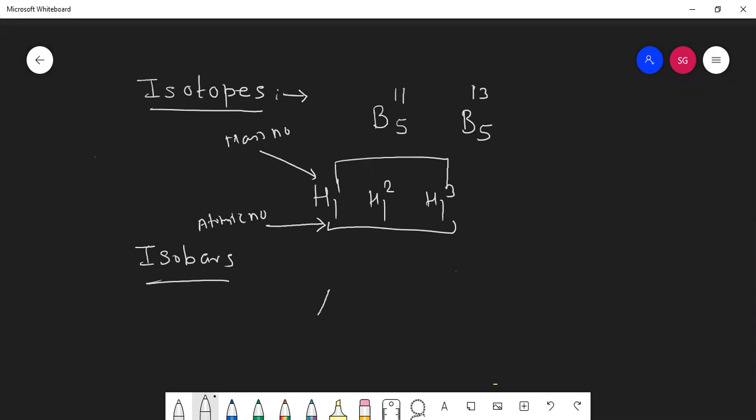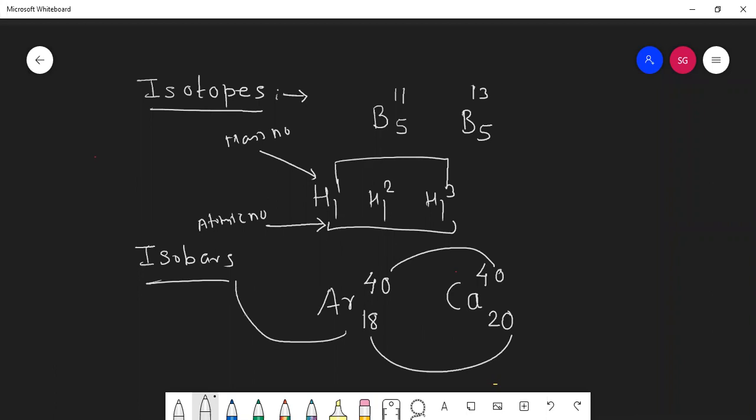Can you tell me what is the atomic number of argon? 18. What is its mass number? 40. Very good. Calcium atomic number 20. What is its mass number? 40. Is this mass number same? Yes, sir. Is atomic number different? Yes. Isobars.